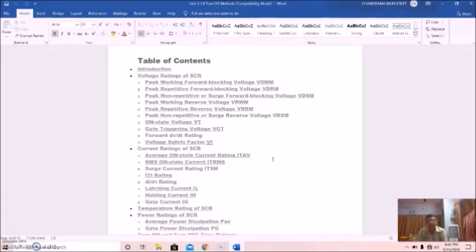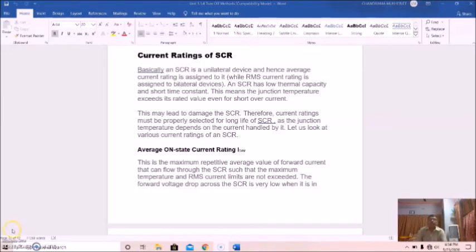I think you are now familiar, and you understand it. This is all about the voltage rating of SCR. Now I will discuss the current rating of SCR. After voltage rating, current rating is also important for selecting an SCR for any particular use.